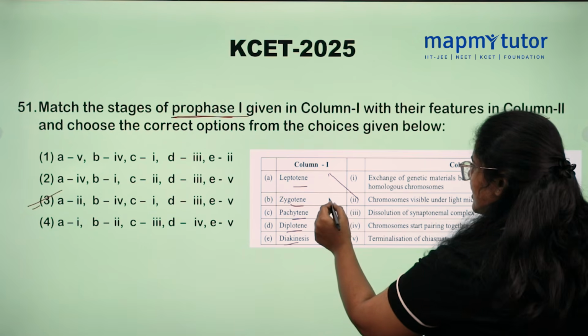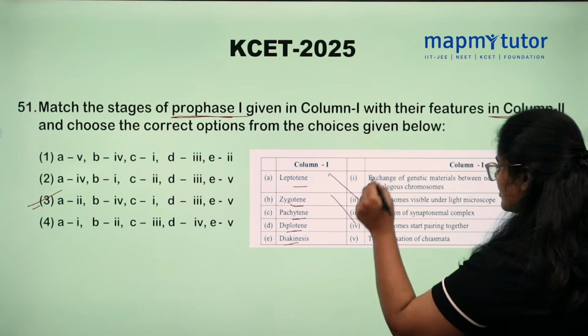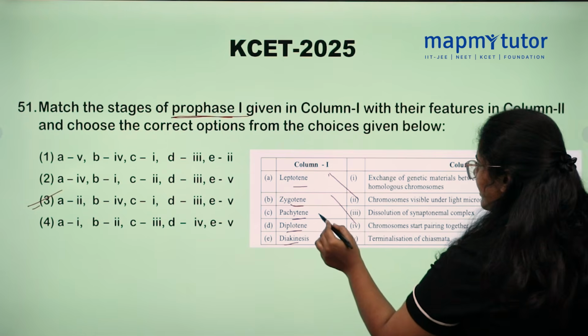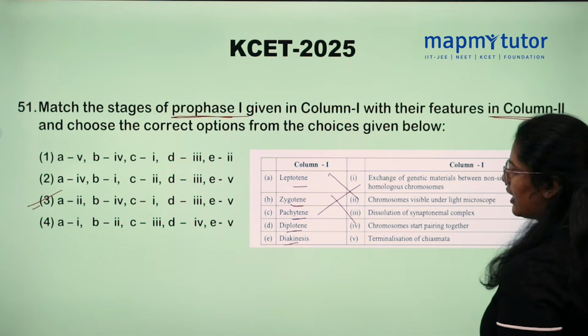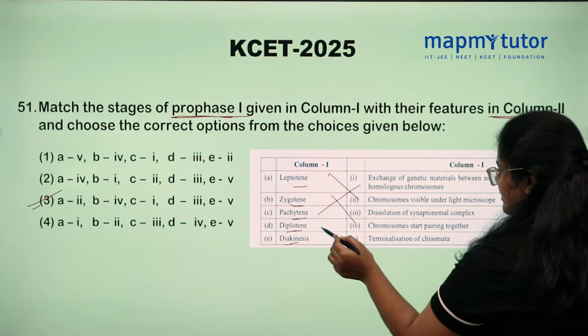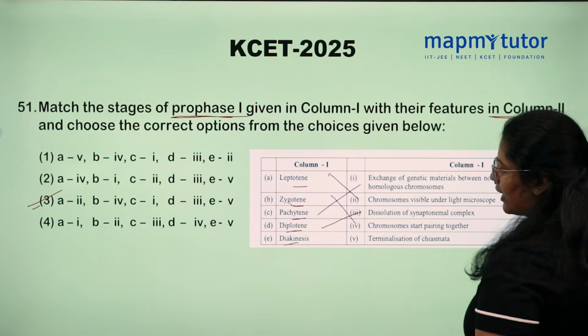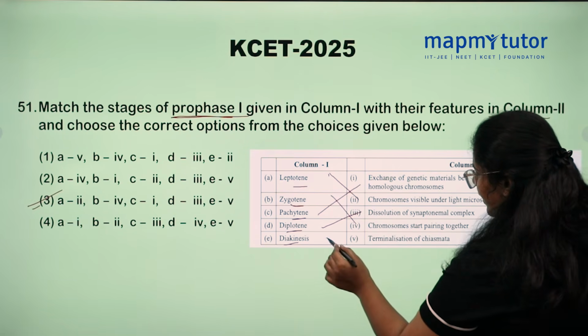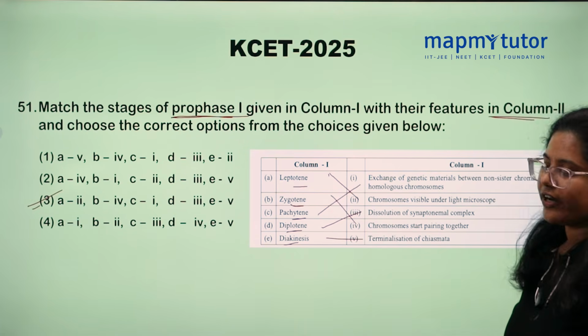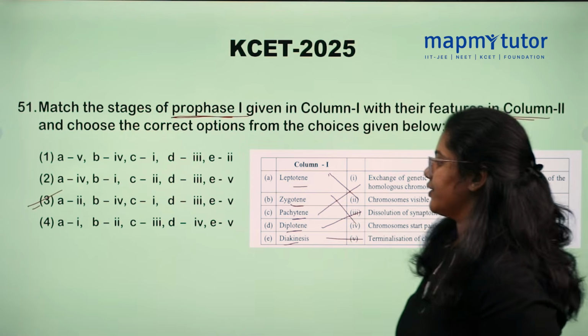Let's match the other options. Zygotene, chromosomes start pairing together. Pachytene, exchange of genetic material happens. Diplotene is dissolution of the synaptonemal complex. And diakinesis is terminalization of chiasmata. So option number 3 is correct.